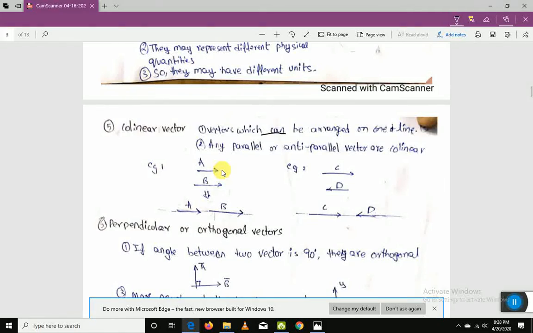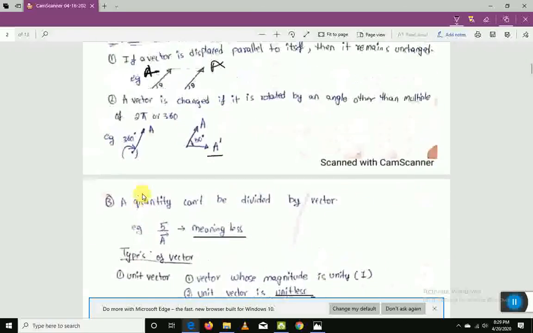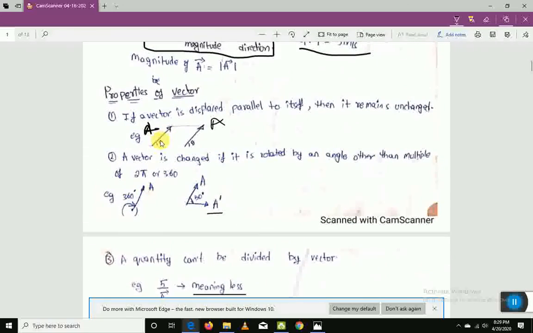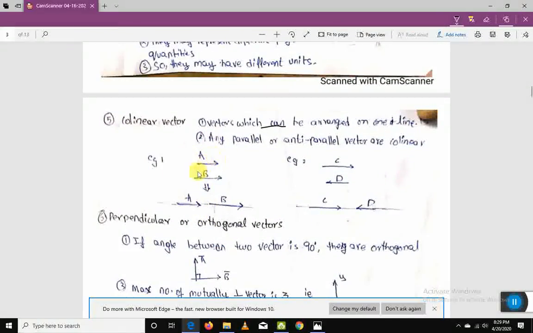See, based on property number 1, what we learned, it states that a vector can be displaced without changing its magnitude and direction, right? Shifting property. By that property, I can change this system into this, right?